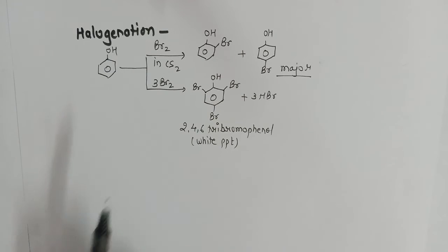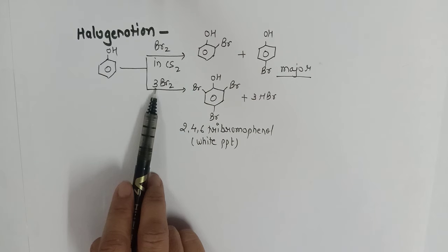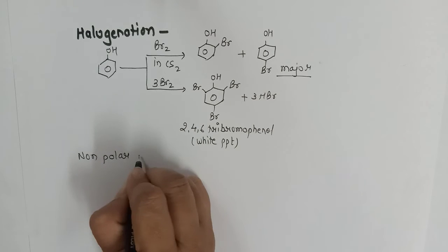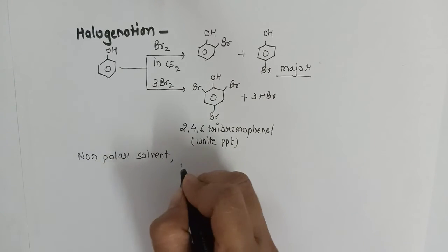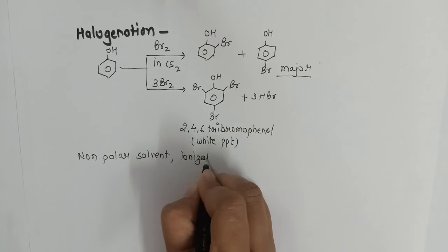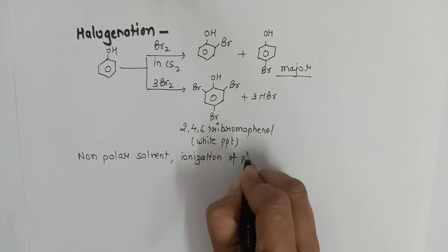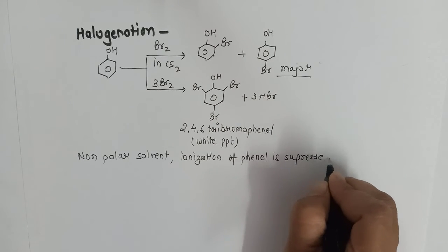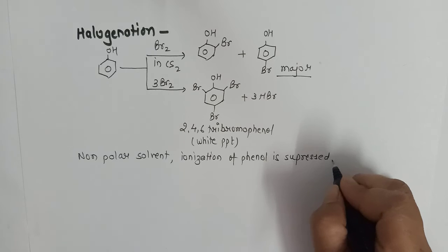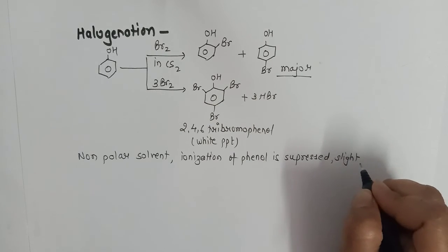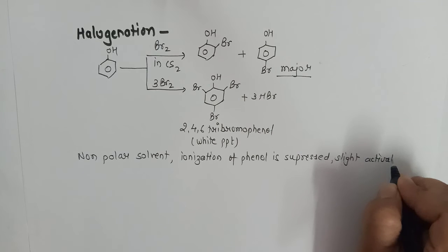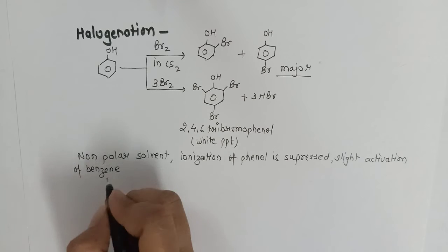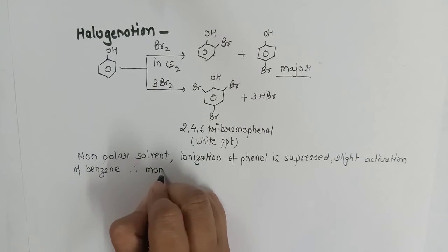Now the reason why we get two different types of product is that in the presence of a non-polar solvent, ionization of phenol is suppressed. As a result, there is a slight activation of the benzene ring, and therefore we get a monosubstituted product.